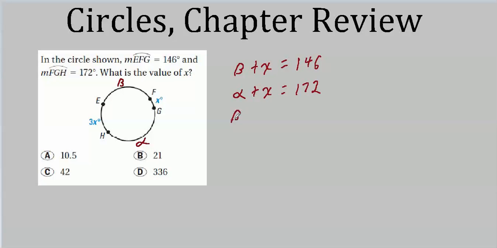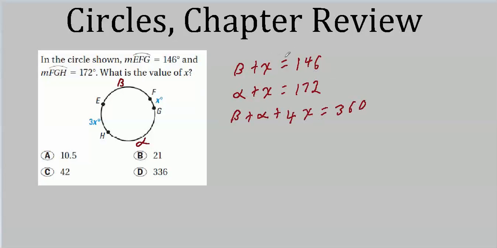So we got beta plus alpha plus X plus 3X, that's 4X, and that's 360. Well, now we've added an equation without adding any unknowns. We've got 3 equations and 3 unknowns. Now this we can do.